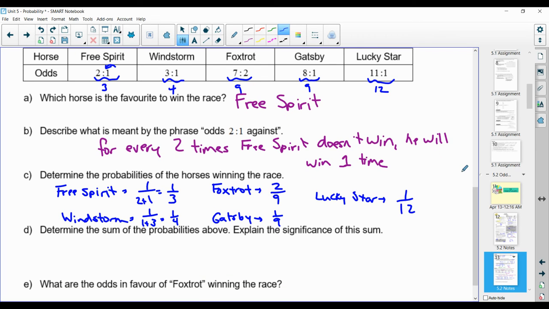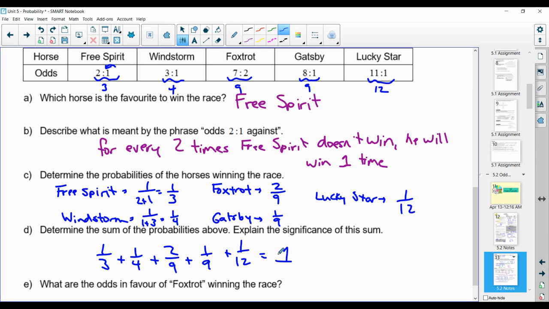Next question says to determine the sum of the probabilities. Well, if we add up 1/3 plus 1/4 plus 2/9 plus 1/9 plus 1/12, we should get 1. And the significance of that, the reason it's a 1, 1 would represent 100% possibility. It has to add up to 1 because there's only 5 horses in the race and one of them has to win.